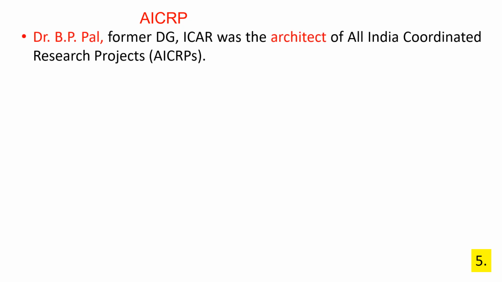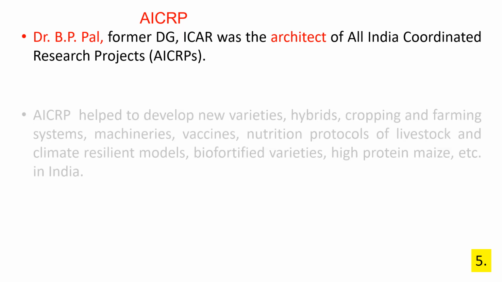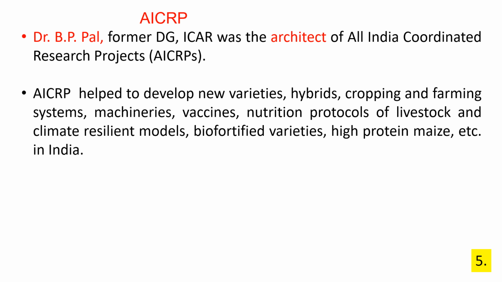AICRP, All India Coordinated Research Project. The architect of the All India Coordinated Research Project was Dr. B.P. Pal, former DG of ICAR. AICRP helped to develop new varieties, hybrids, cropping and farming systems, machineries, vaccines, nutrition protocols of livestock, climate resilient models, biofortified varieties, and high protein maize in India.